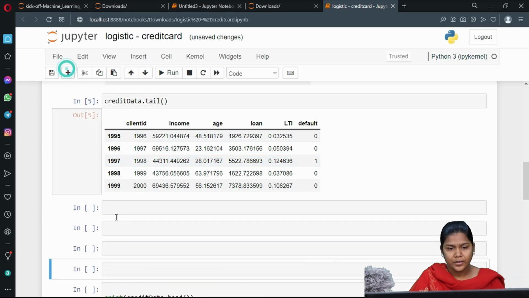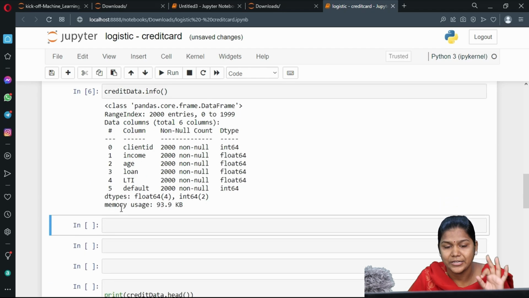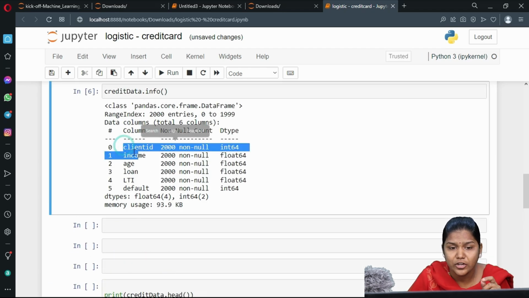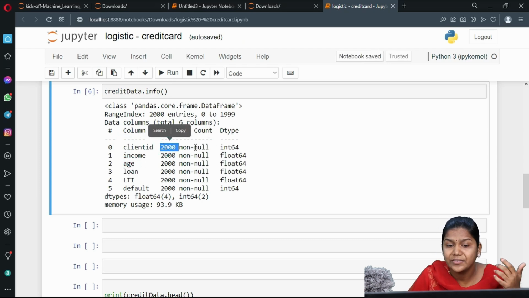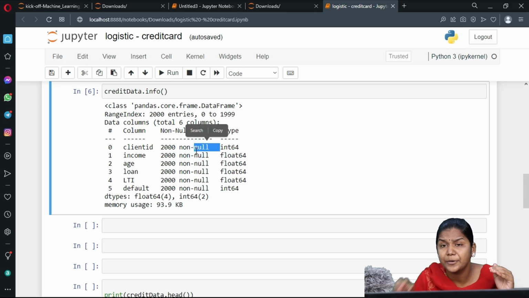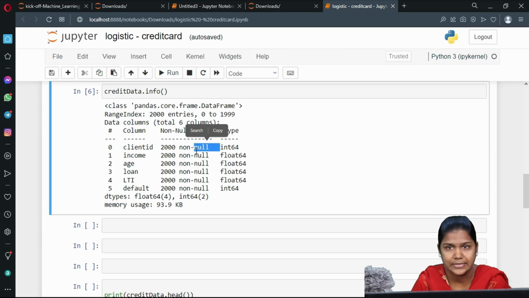Next, dot info describes 3 parameters. For each and every column present in my input, it will describe the total count, whether that particular attribute or column contains any null values or not, and which data type it consists of.